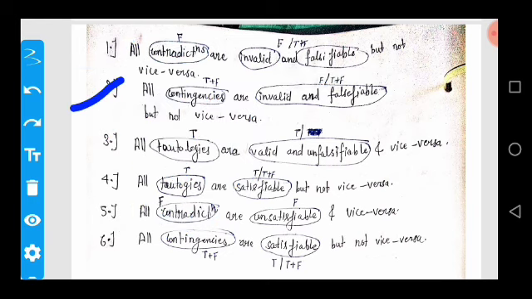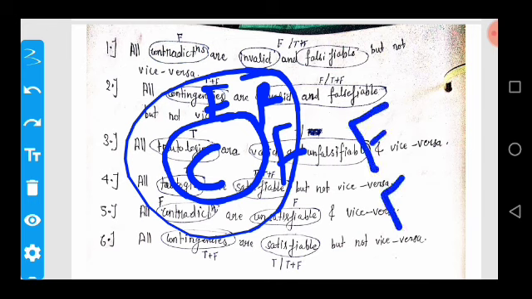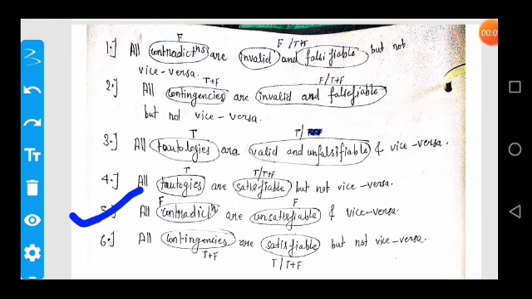Now move on to the next point. All contingent propositions are invalid and falsifiable but not vice versa. Yes, because contingent is a subset of invalid and falsifiable, because invalid contains only false values as well as true and false.